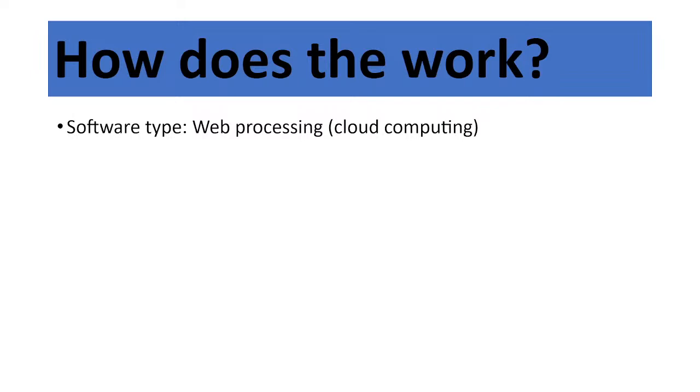Every cloud-based platform has its own server, whether it's YouTube, Facebook, LinkedIn, anything. So Google Earth Engine also has a server, and all of the data and all of the analysis are provided by the Google Earth Engine server.